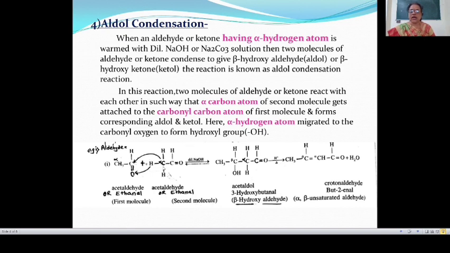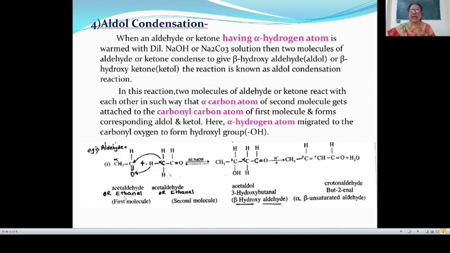Here this is the alpha carbon atom, because the carbon atom which is attached to the carbonyl carbon is known as the alpha carbon atom, and these three hydrogen atoms are known as alpha hydrogen atoms because these hydrogen atoms are attached to the alpha carbon atom.